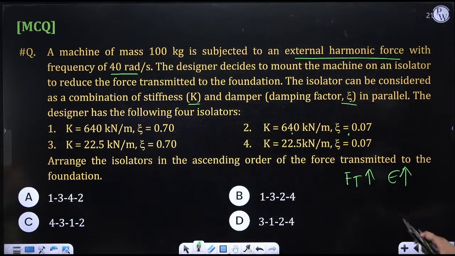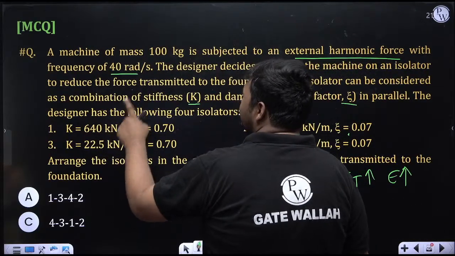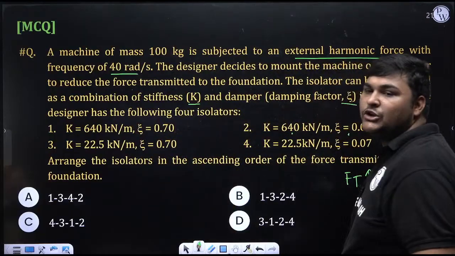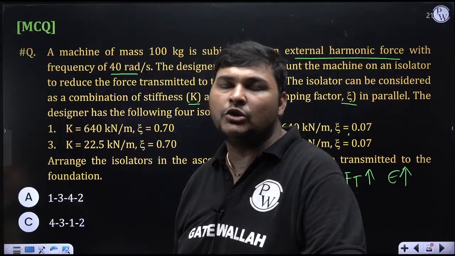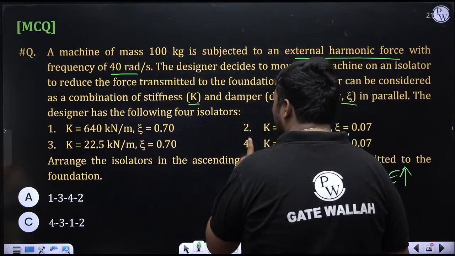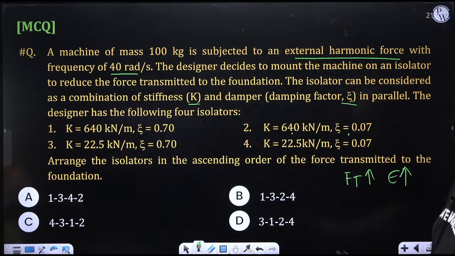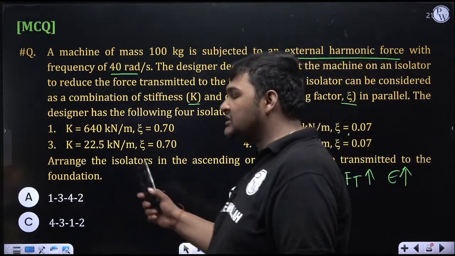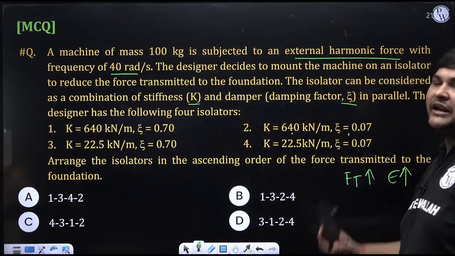Now you can solve this problem in 2 approaches. One: for all the cases, use K to calculate omega n, then calculate R as omega by omega n, and zeta is already given. Once you have R and zeta, you have the formula to calculate epsilon, just a numerical. Put the values of zeta and R in the equation of epsilon and you will get epsilon for all 4 cases. It will take time, but if you don't know the graph, you can use this approach. Then after calculating the numerical values, write the sequence in increasing order of epsilon.